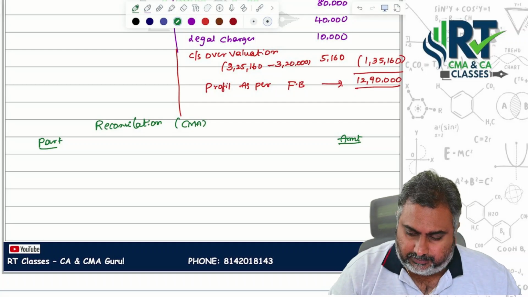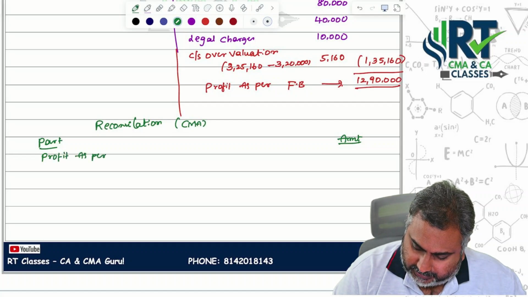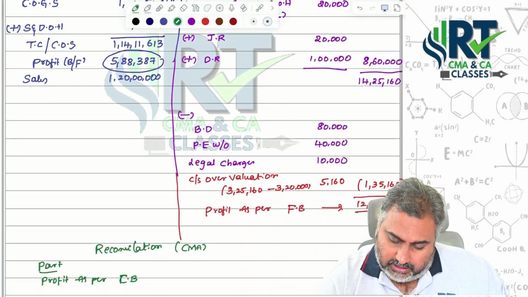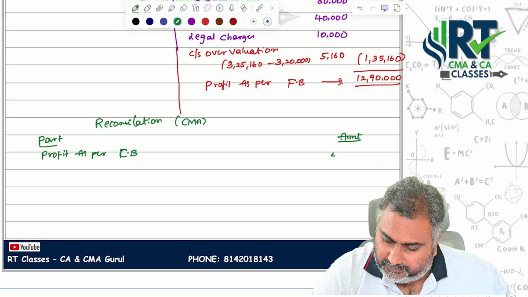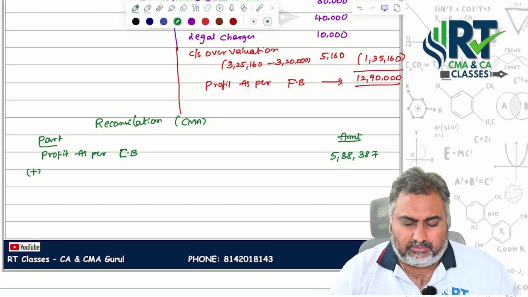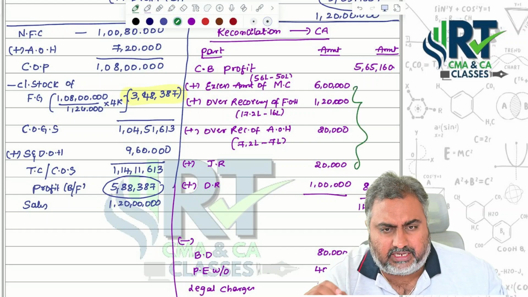Amount, have less space. Profit as per costing books. How much are we getting as the costing profit? 5,88,387. So add. Now, sir, whatever items we presented here, the treatment is the same.